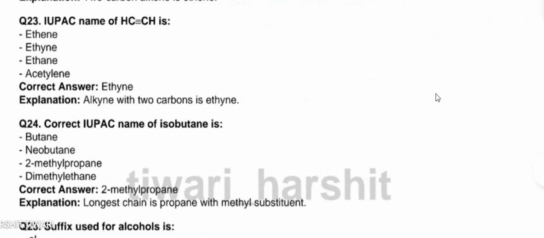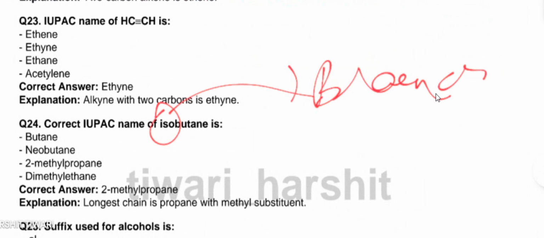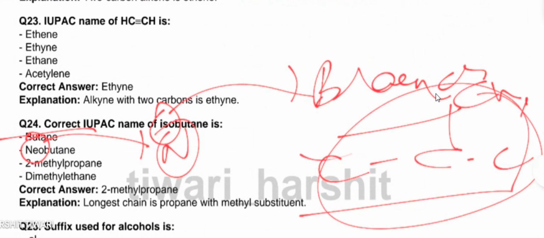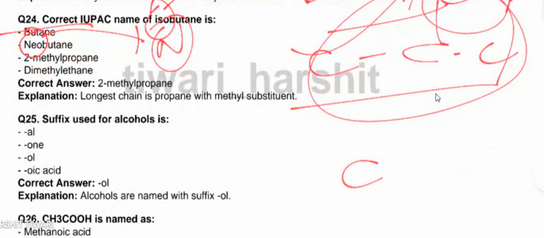Correct IUPAC name of isobutane. The word iso suggests branching is there. Okay, so normal butane is not a correct answer. Neo suggests a normal chain compound. 2-methyl propane, yes. This is the structure and 2-methyl propane. This is the correct answer. There is a branching in this structure, so you can say that this is the most appropriate answer because in this you will find the longest chain is propane with a methyl substituent. In case of dimethylethane, you can also find.